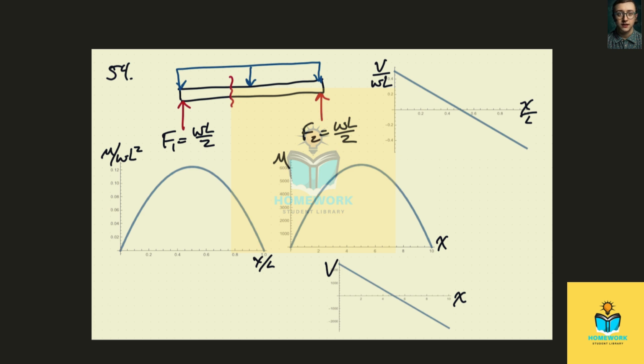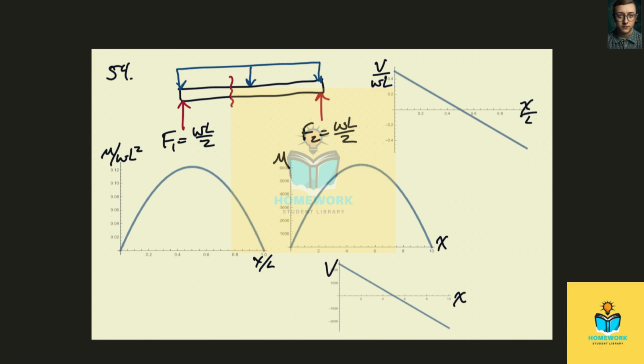Now, if we look at the shear, we can see that it's going to vary. It's going to vary from WL over 2, and it's going to decrease linearly as we take more and more of this distributed load into consideration as our cut changes. So it's going to decrease from WL over 2 to minus WL over 2, and it's going to be 0 in the middle here.